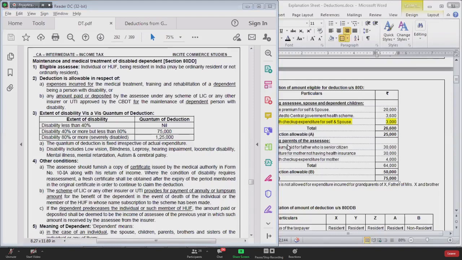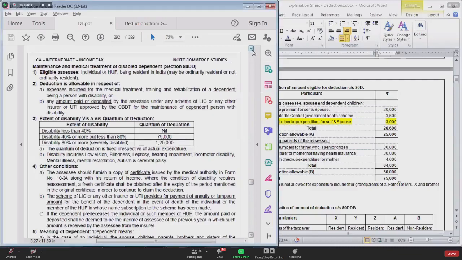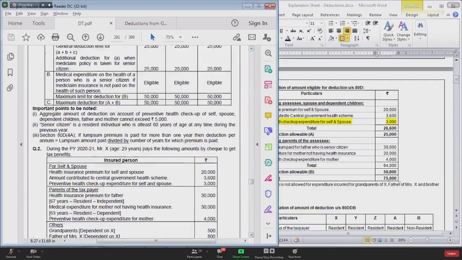Now listen to me carefully. Deva, the maximum limit for A plus B is 50,000, yes. Are you asking me then why I am claiming a deduction of 75? Is that your question? Madam, please don't get confused. Let me change it.